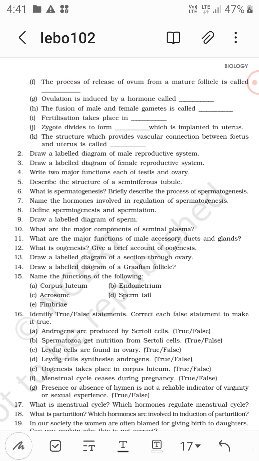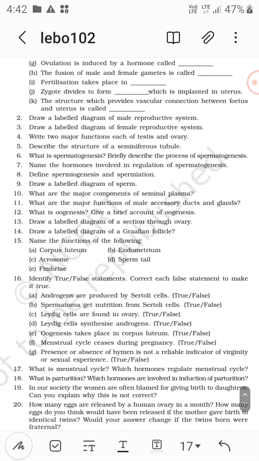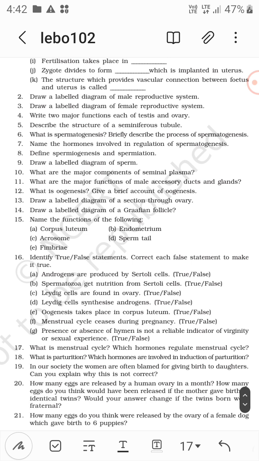Menstrual cycle ceases during pregnancy. During pregnancy, the menstrual cycle ceases. Right, it stops. It can be true if you think the menstrual cycle stops during pregnancy. But actually it ceases after the age of about 50, so in that sense it is false. But if you think the other way, it is true.